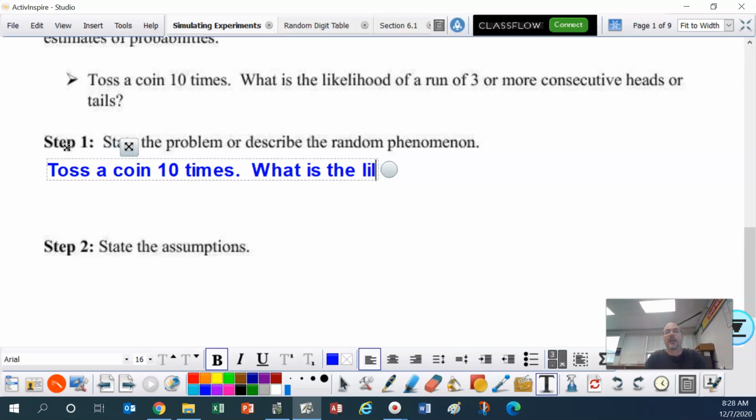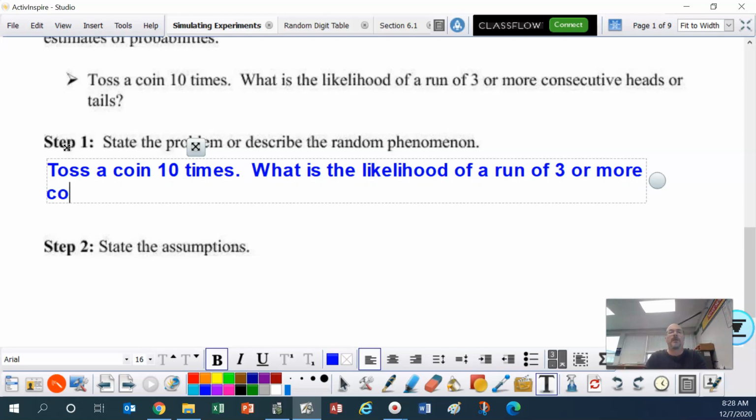What is the likelihood, you're going, really? You have to do this? Yes, you do. Of a run of 3 or more consecutive heads or tails. If I spell something wrong, please forgive me. All right, there's step 1.